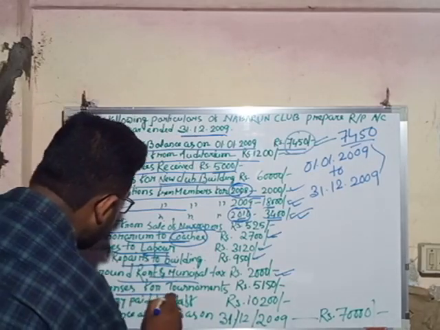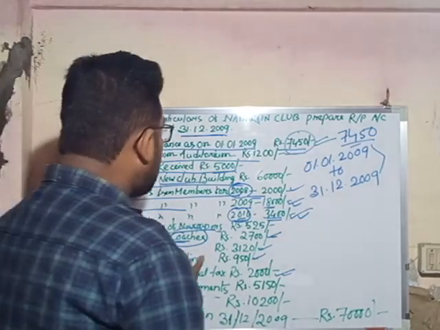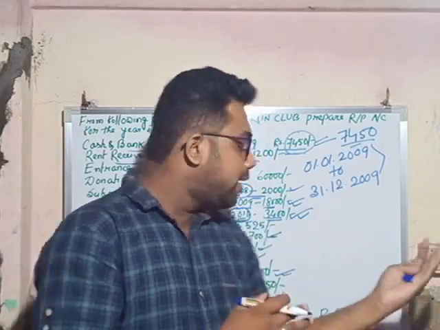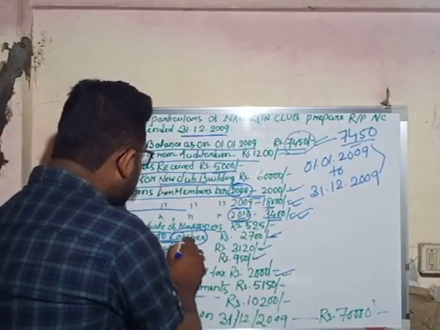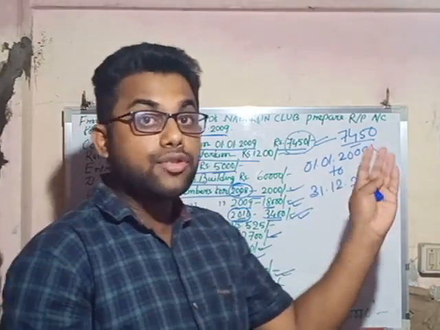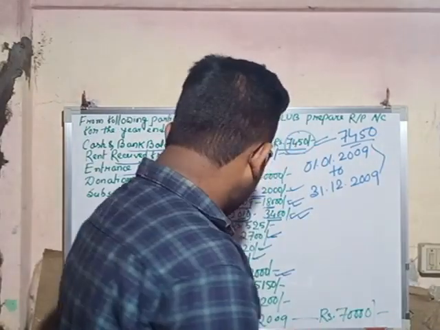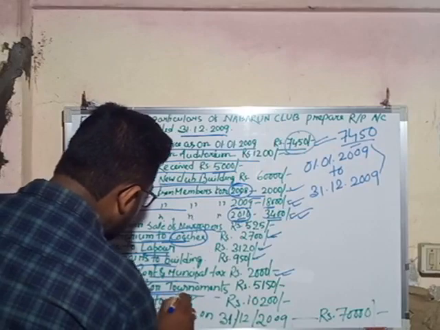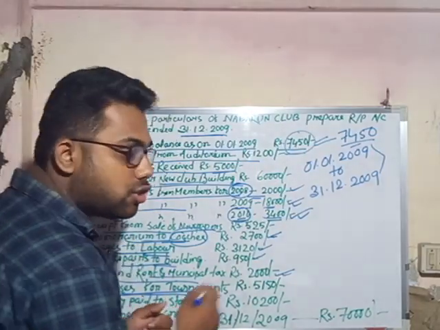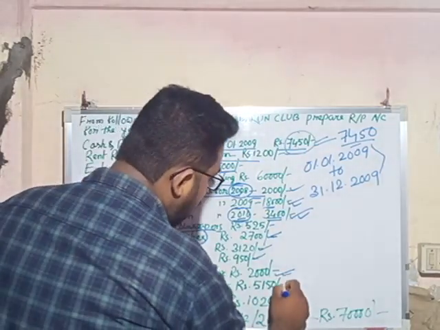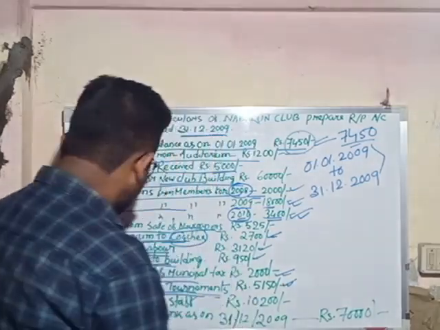Next, expenses for tournament. As the non-trading organization has already paid honorarium to coaches, that means the club has organized an event or a tournament, and in the tournament they have expenses. So this is a payment for the non-trading organization, so it will come in the payment side, and the amount is rupees 5,150.